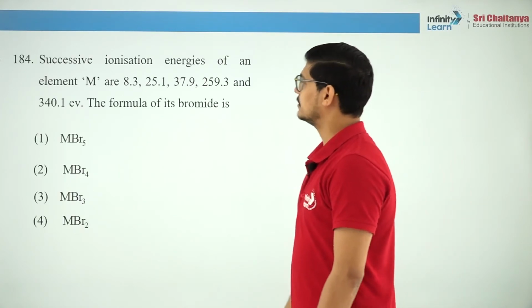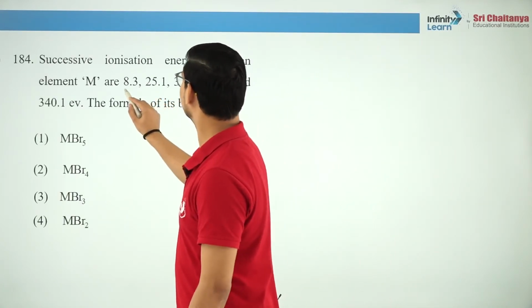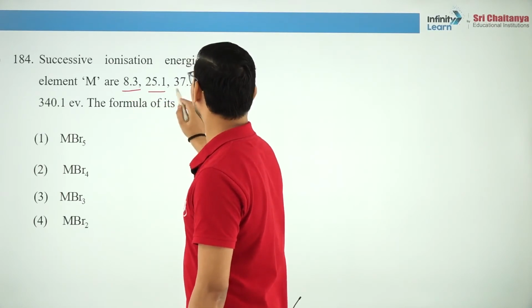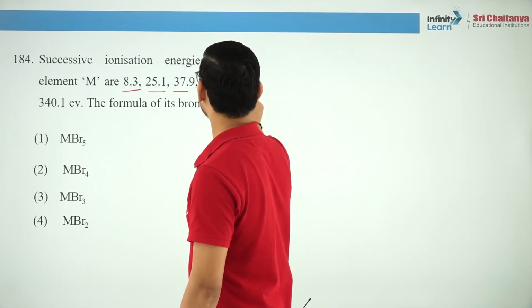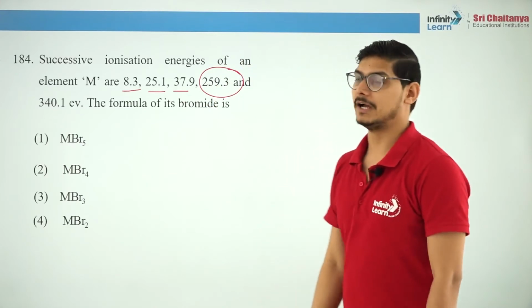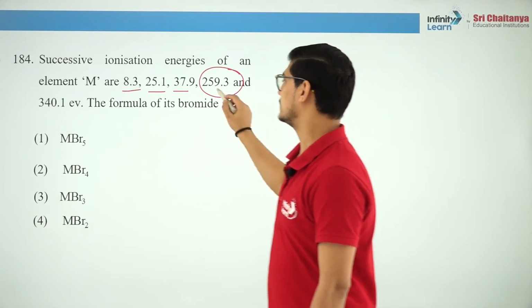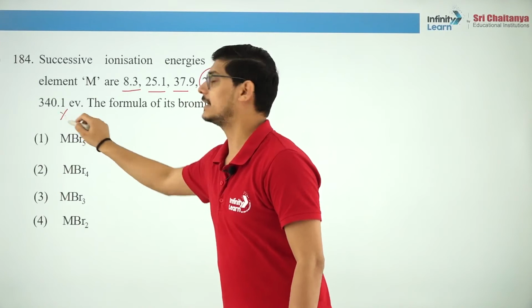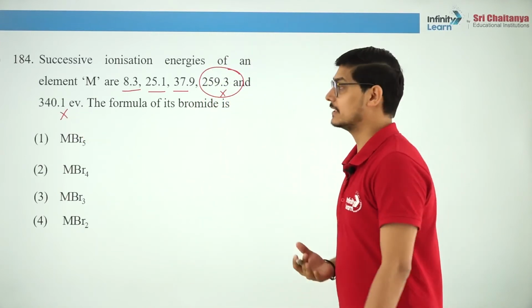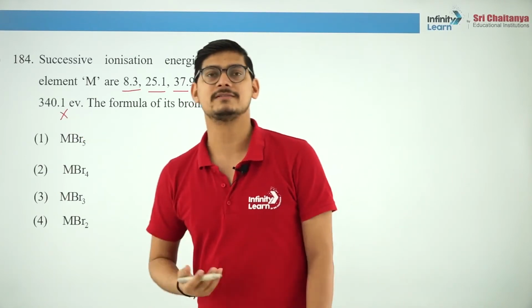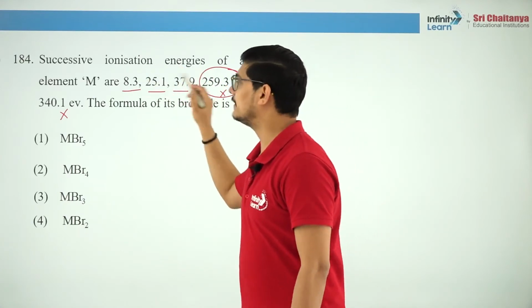Successive ionization energies are given to you. Now if you notice 8.3, 25.1, 37.9 and then suddenly a very high, very large increase. So obviously this cannot be the valence electron, because valence electrons can be easily removed. They have low ionization enthalpy. So only there are 3 valence electrons.